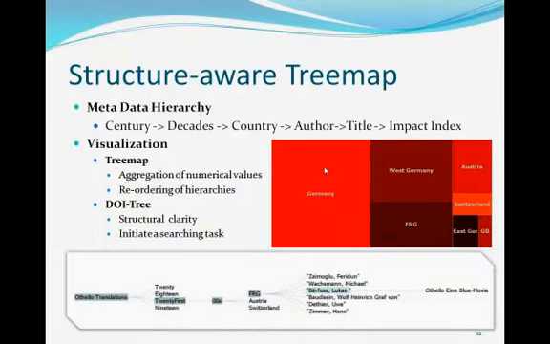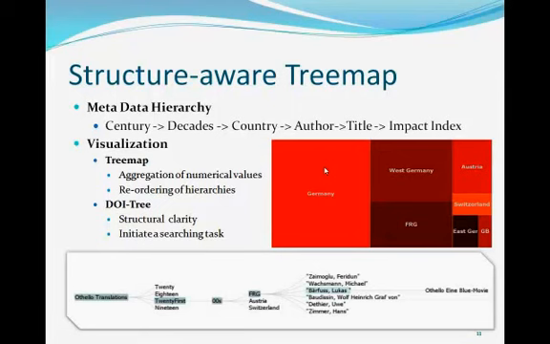Structure-aware tree map. As discussed in the background data, the metadata of each document includes author name, play title, date, place of publication, and impact index. The scalar plot in the background section is able to present the overall historical distributions, but it cannot provide aggregation of the data. For example, if the user wants to explore or rank the total number of translations or the total number of republications in any century, decade, or country in our document collection, the scalar plot is unable to convey an answer.